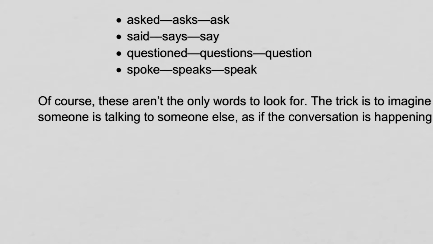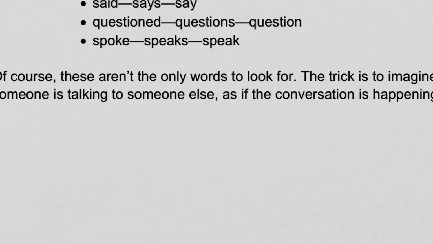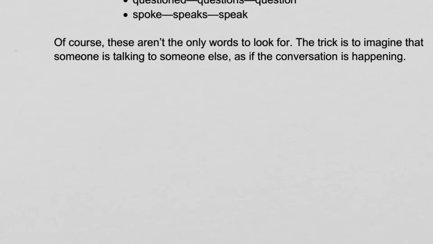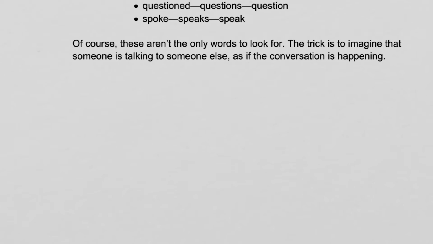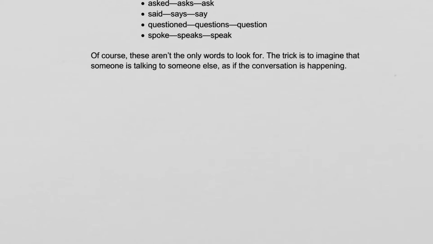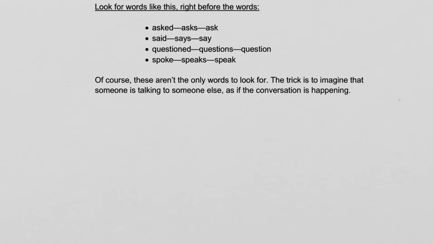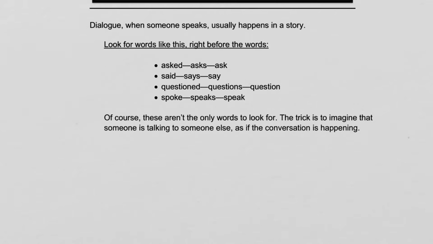We're looking for, say, said, says, say, question, questions, question, spoke, speaks, speak, right? He speaks and says, right? Something like that. So you're imagining that people are actually talking with each other.